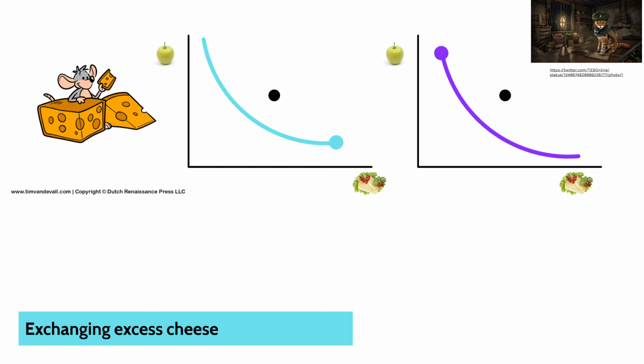Why don't you take us through that, Matty? Sure thing, Golnara. So here we're going to draw some boxes. These boxes will help us think about Mr. Mouse and Miss Kitty. So Mr. Mouse and Miss Kitty are endowed with an amount of apples and cheese, which in turn provides them a given level of utility. For both of these individuals, we can represent all the bundles that give them the same level of utility as this endowment with an indifference curve. This is what Golnara has just taken us through.